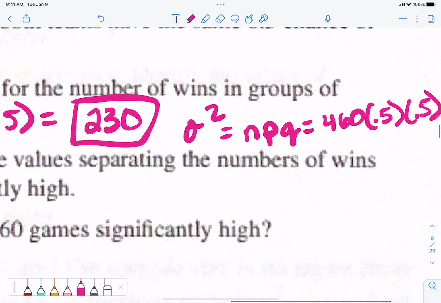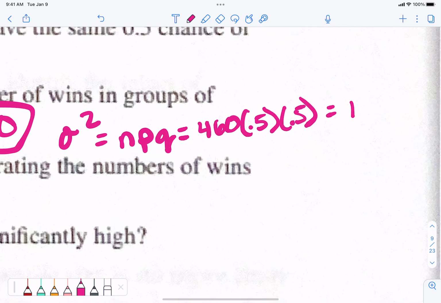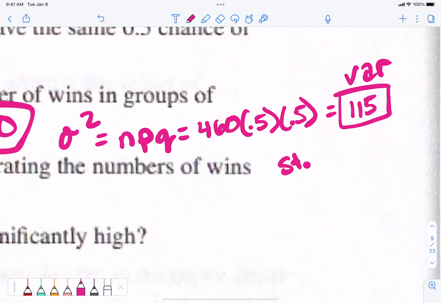What is that? Half of 230, so 115. Is that right? Yes. Okay, then this is the variance. The standard deviation is the square root of that number, the square root of 115.